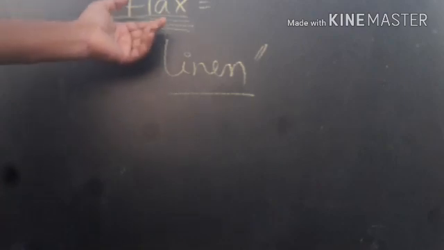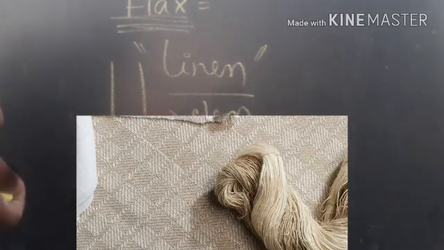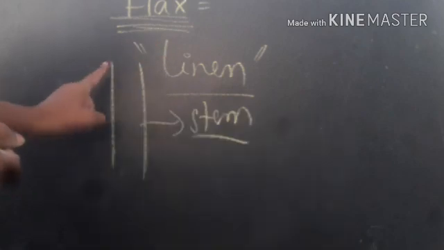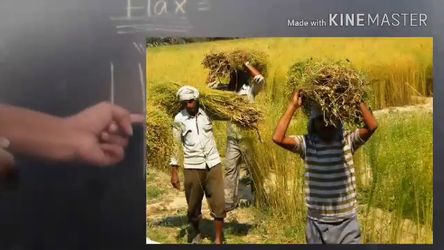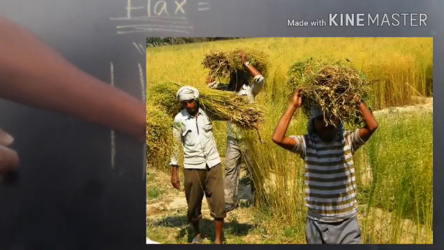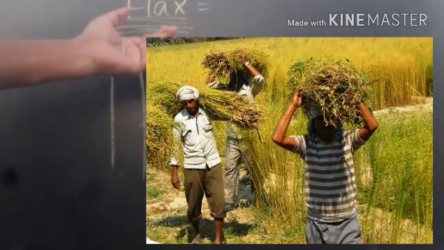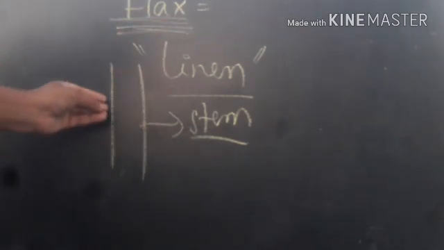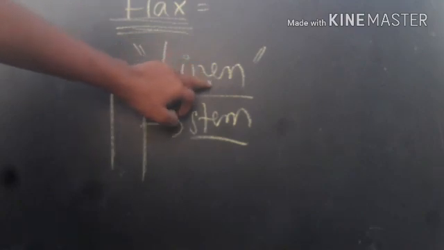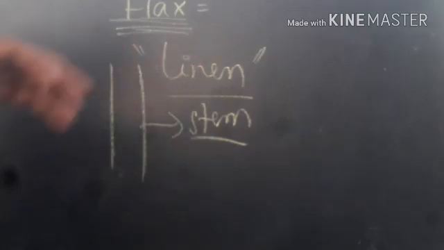Okay, so here, from the stem of the flax plant, we get flax. Actually the fiber is obtained from the stem of the flax plant. And remember one thing, we use this flax fiber, linen fiber, for the preparation of clothes. For the preparation of fabric we utilize flax fiber. Here, the cloth made up of stem fiber of the flax is called linen cloth, or linen fabric.